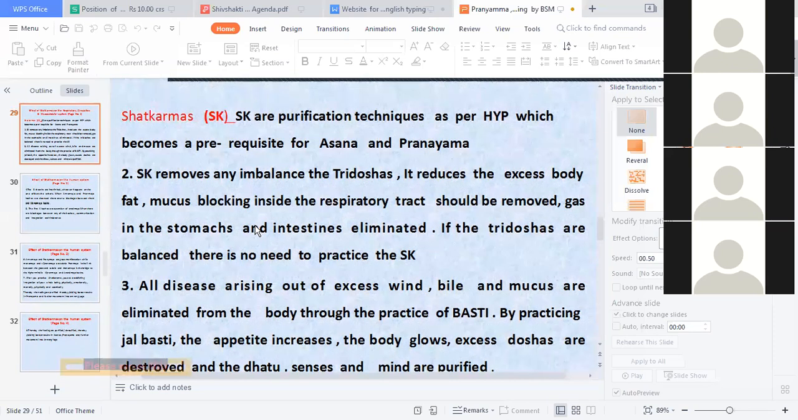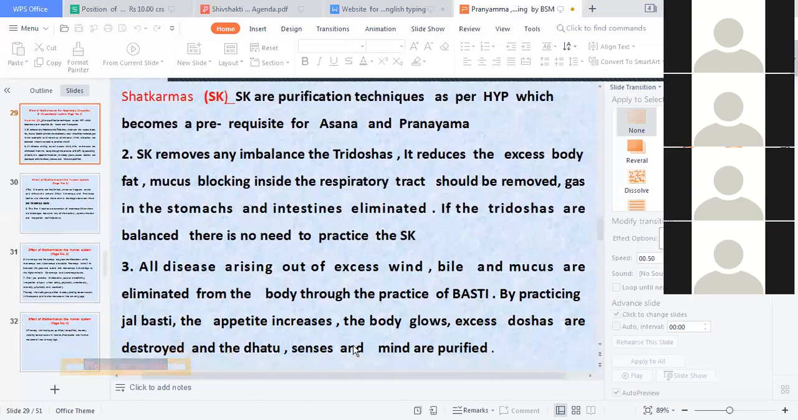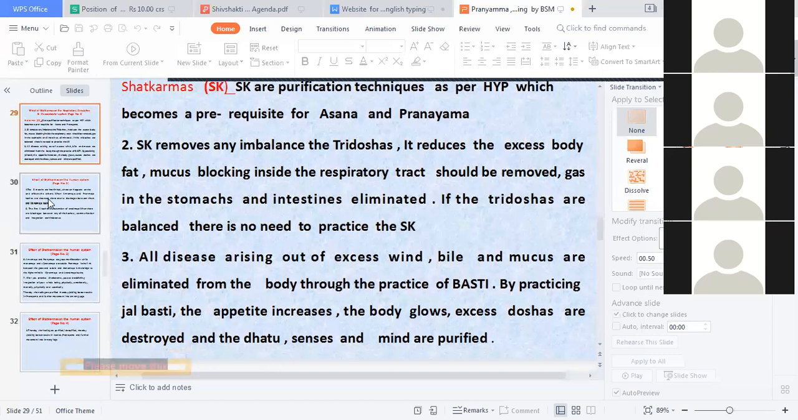Shatkarma removes any imbalance in the three doshas. It reduces the body fat, mucus blocking the respiratory tract is removed, and gas in the stomach and intestines is eliminated. If the three doshas are balanced, there is no need to practice the Shatkarma. All diseases arising out of the excess wind, bile and mucus are eliminated from the body through the practice of Basti. By practicing Jala Basti, the appetite increases, the body glows, the excess doshas are destroyed, and the dhatus, senses and mind are purified.